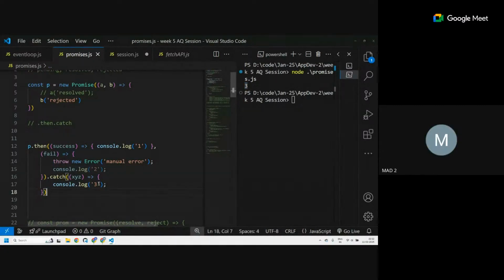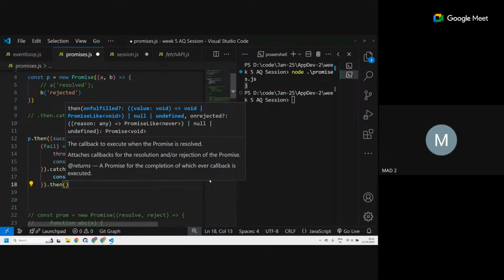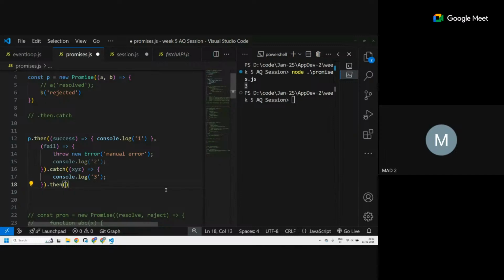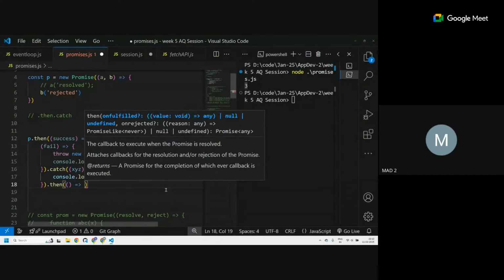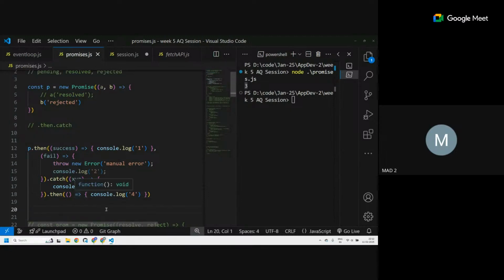Okay. So this is dot then dot catch, and you can chain multiple things together. Chain multiple thens. Dot then, dot then, dot then, as many thens as you want. So even over here, I can say another dot then. This is called promise chaining. Right now, I'm not creating any new promise, but you can have a dot then again. Okay, just to confuse you, we can have this. Let me remove this one. So what should happen?